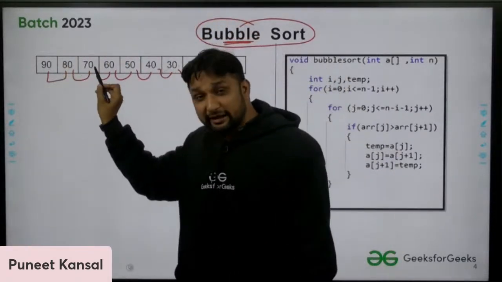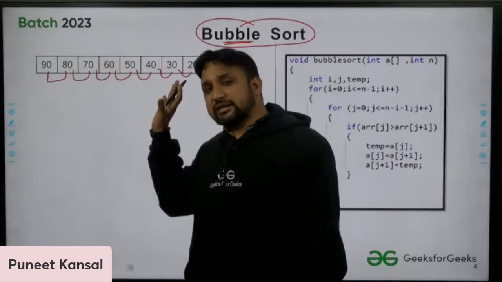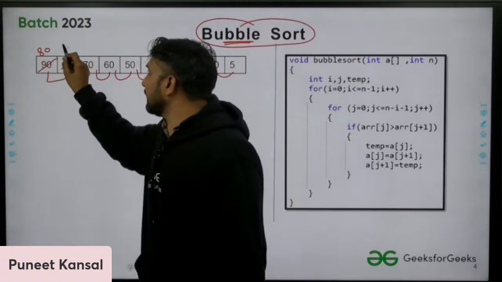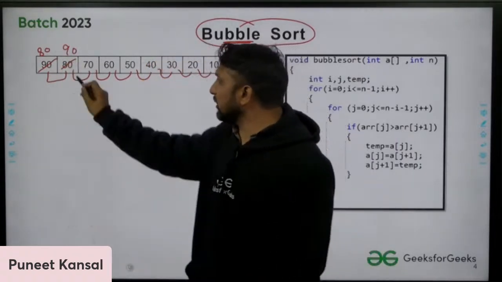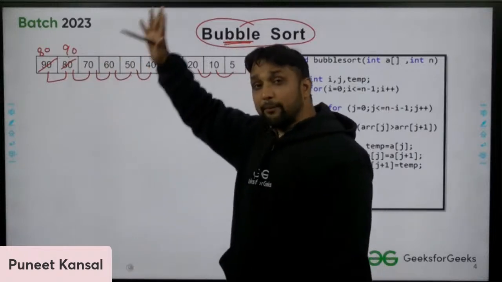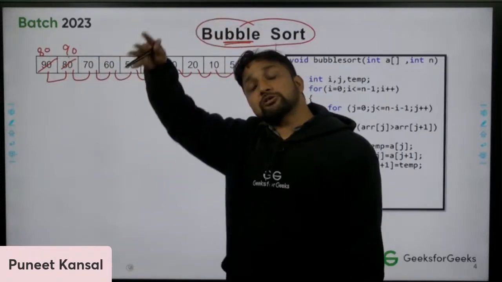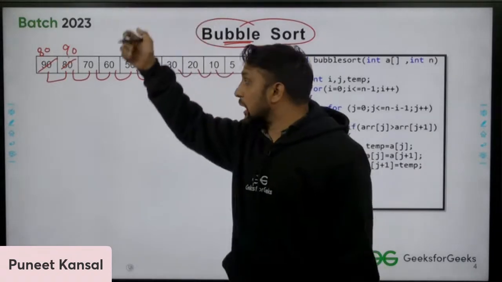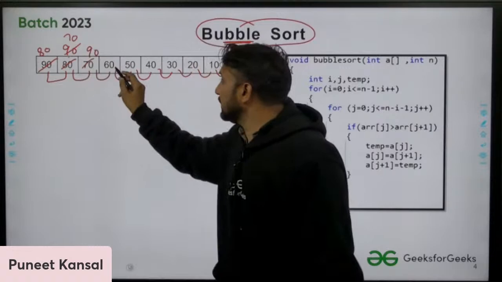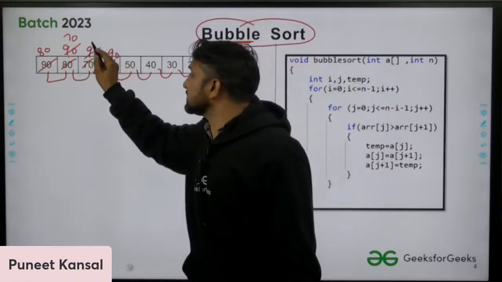Which one will be the greater one? That will go to the right side. Which one will be the greater one? That will go to the right side. So 80 will come here, 90 will come here. Again you will compare. Now 90 and 70. So the bigger one will come to the right side. Like a bubble is going to the upside. Bubble always goes to the upside. So 70 will come here, 90 will come here, 90 will come here, 60 will come here.